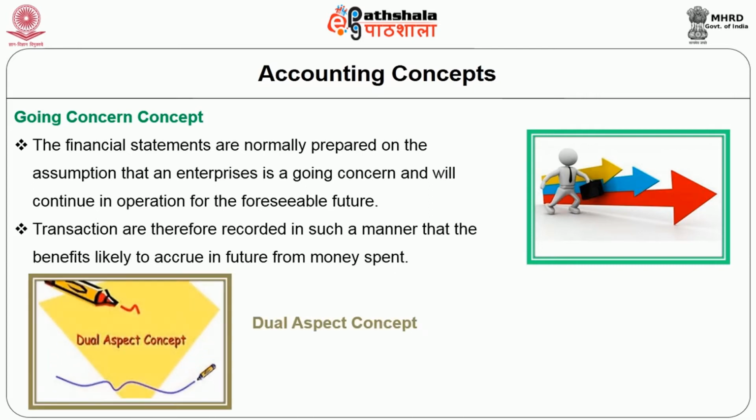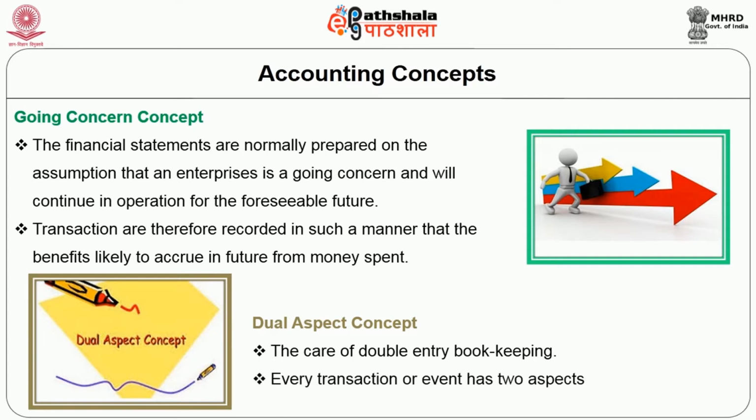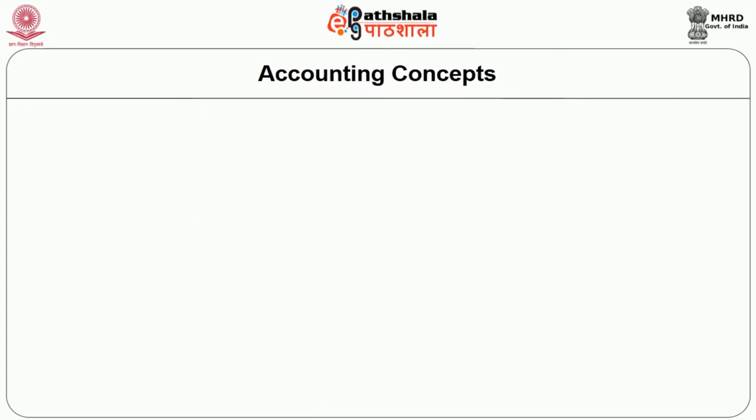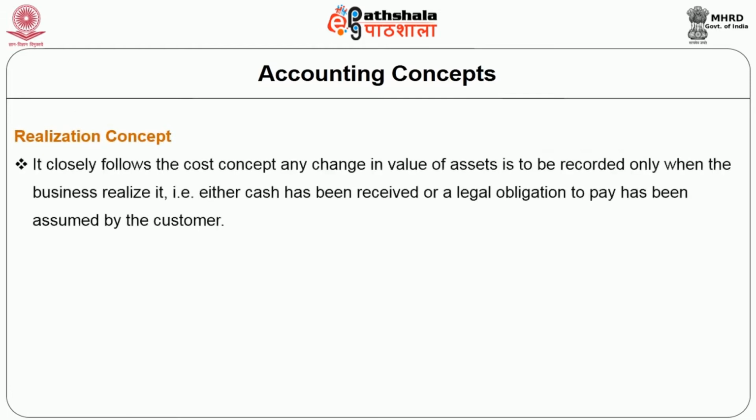Fifth one, dual aspect concept. This concept takes care of double entry system of bookkeeping. Every transaction or event has two aspects. Sixth one, realization concept. It closely follows the cost concept.